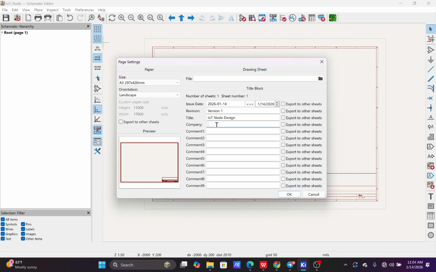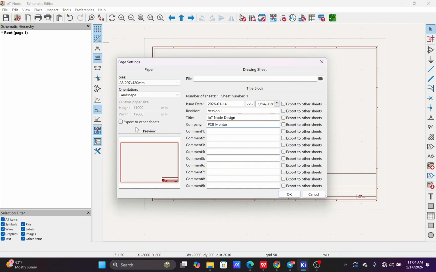Then the company, you can put all this. It's not really necessary, but you can also put it just for reference. So the company, PCB mentor, and comment. You can put any comment you want. So yeah, this is just the basic stuff I can do here.